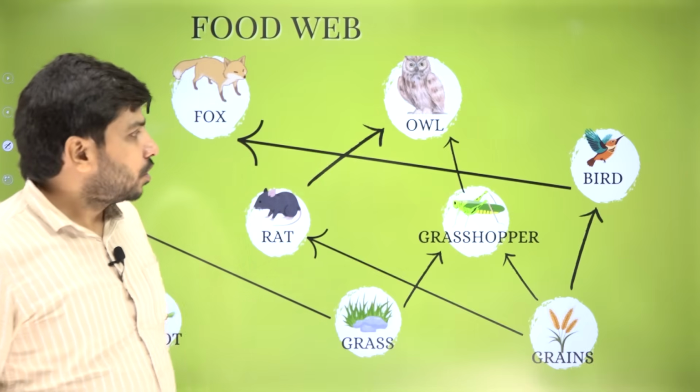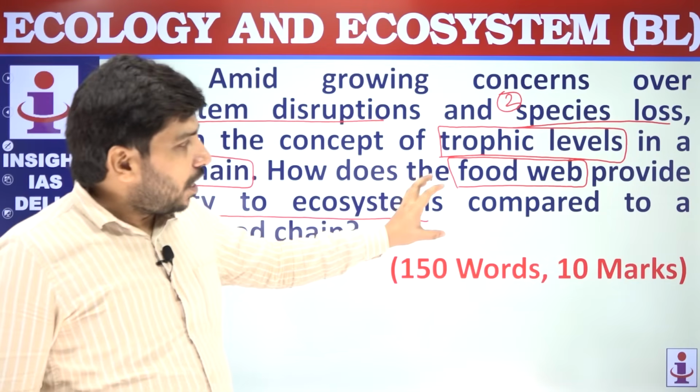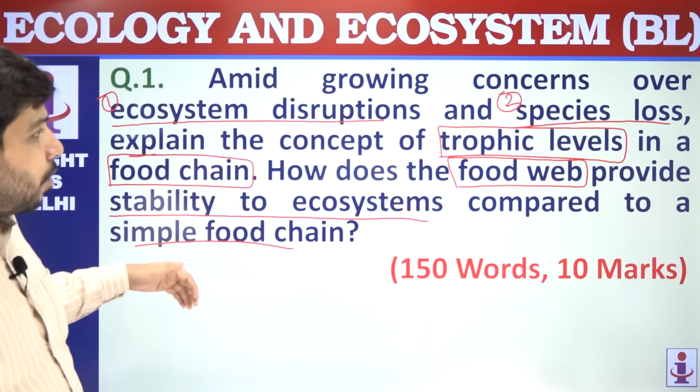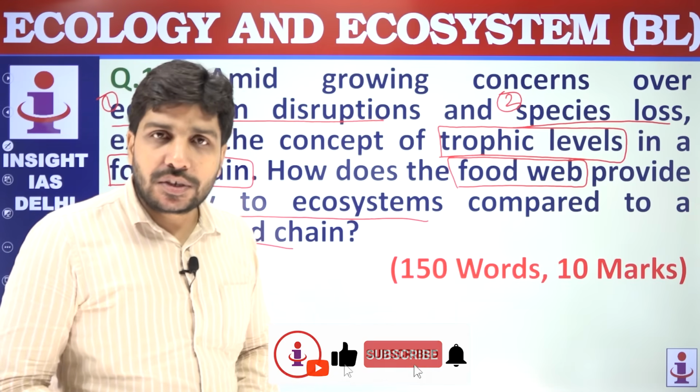This is one aspect. So you can write that the food web provides more stability to ecosystems because of the multiple dependencies.